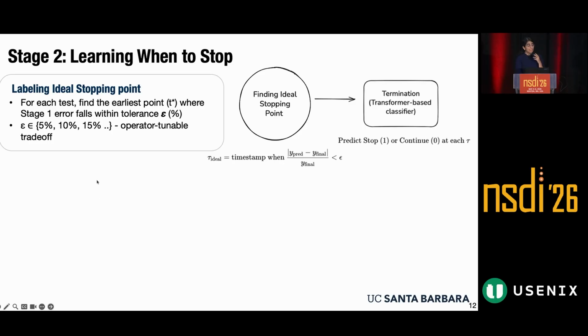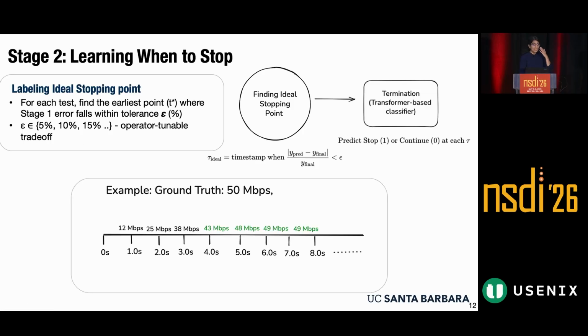Namely, what does this mean? Well, at epsilon equal to 5%, that means the operator is only tolerating an error which is really low, equal to 5%. However, as an operator, if I want more data savings, I can say I can tolerate more error as long as I have more data savings. So let's go back to our previous example of 50 Mbps, and let's try applying an epsilon of 15%. We can translate all of these absolute values in terms of percentages. And as we can see, initially, as I said before, our relative error is pretty high, and as we go towards the end, our relative error is pretty low.